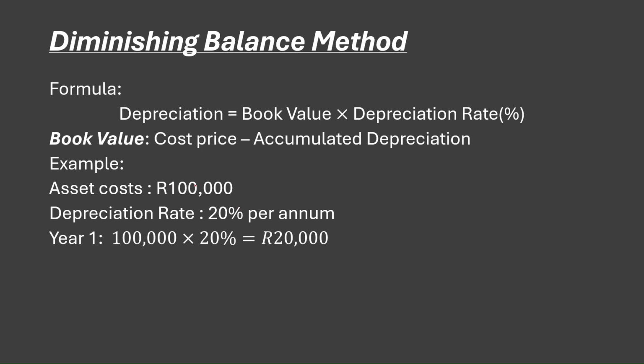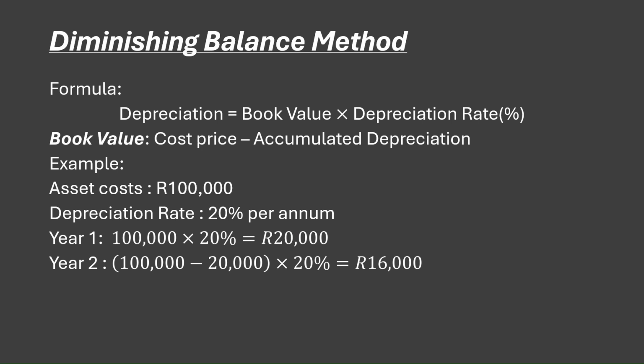That cost is going to be its book value multiplied by the 20%, which is the depreciation rate, and that will give you 20,000 rands, right? So meaning that in that first year, it's going to depreciate or lose value of 20,000 rands. Then now we go to year two.